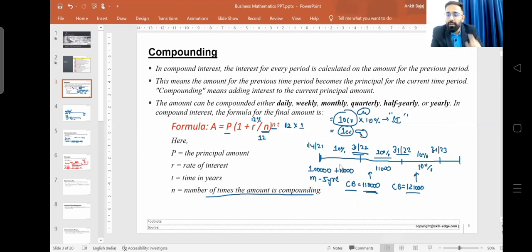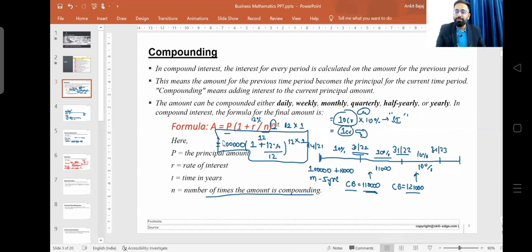So now if you want to find out this effective rate, you will be applying this formula. Principal was 1 lakh, and here you will be putting the values: 1 plus 12% divided by 12, right? Then the power is 12, and the time here is 1 year, right? So I will be taking 1 year. And if you solve this equation, you will get your effective amount, right? So you will be using this formula to calculate the values in the coming lectures, right?